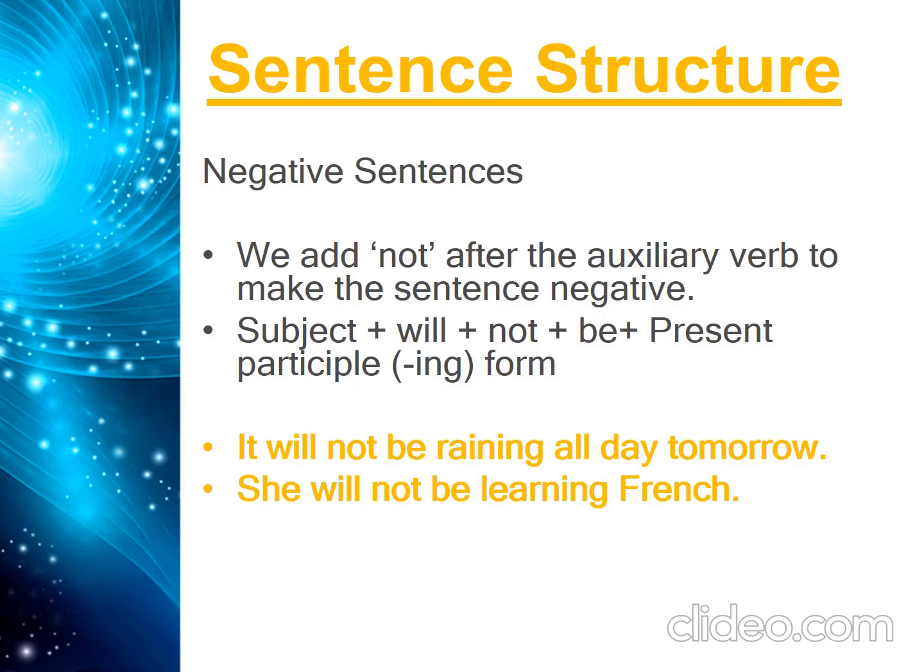Here in the negative sentence cases, what you simply need to do is put only not. There will be no other changes in the sentences. The whole sentence will remain the same as you have made in the positive sentence. You only have to add not in the future continuous tense sentences.